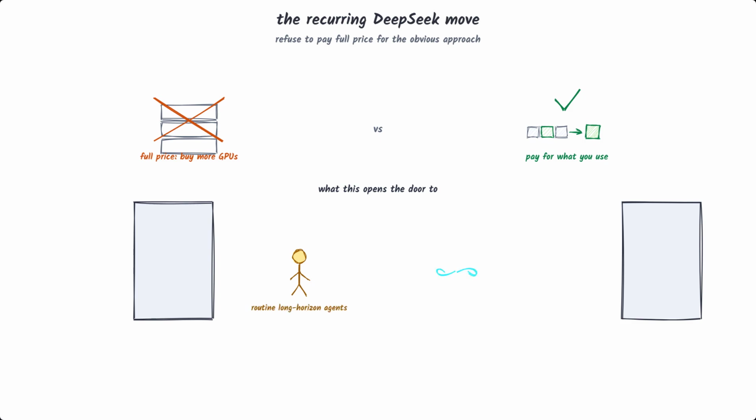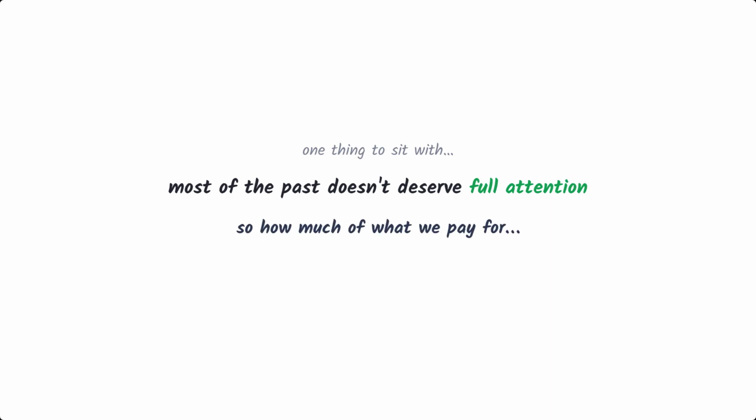That reframing is what turns 1 million token context from a stunt into infrastructure, the kind you can build routine long-horizon agents on, and maybe even models that keep learning online forever. So the thought I'll leave you with: if most of the past doesn't deserve a model's full attention, then how much of what we pay for, in every model, at every length, is just compute spin on information the model was never going to use? DeepSeek-V4's whole bet is that the answer is a lot.